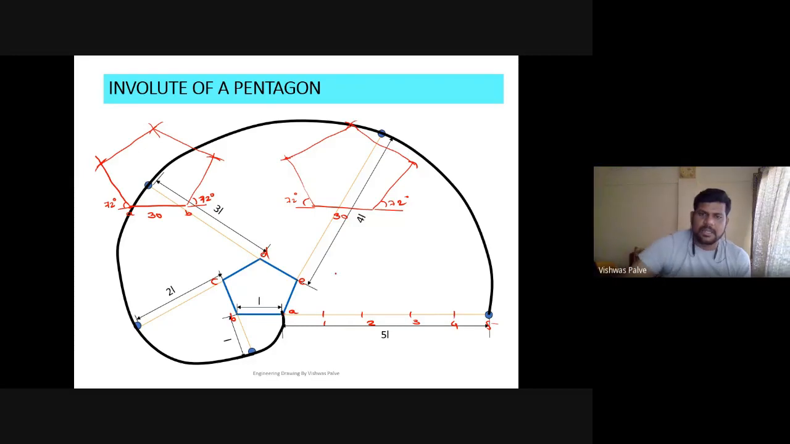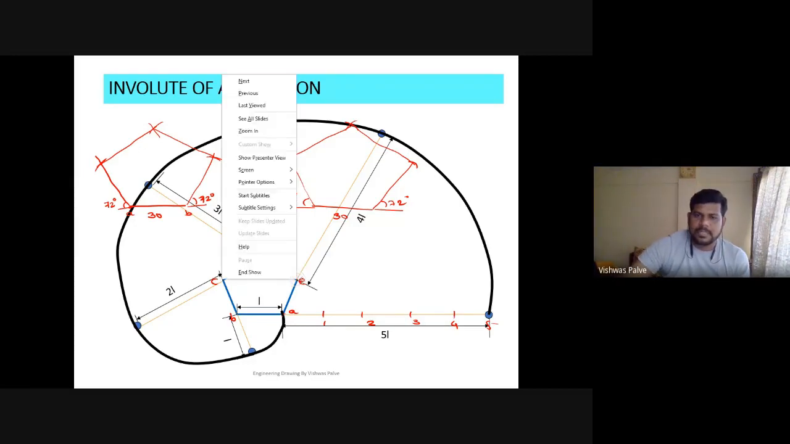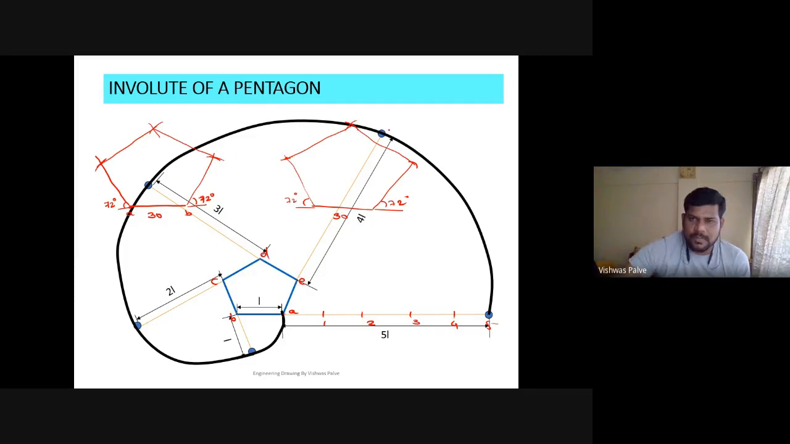Okay. Then A to 4, keep E as a center. From this point, draw curvature. Then take A to 3, D as a center, draw curvature. Then take A to 2, C as a center, draw curvature. Take A to 1, B as a center, draw curvature. So it should meet at this point. Is that clear? This will be the procedure for the pentagon.